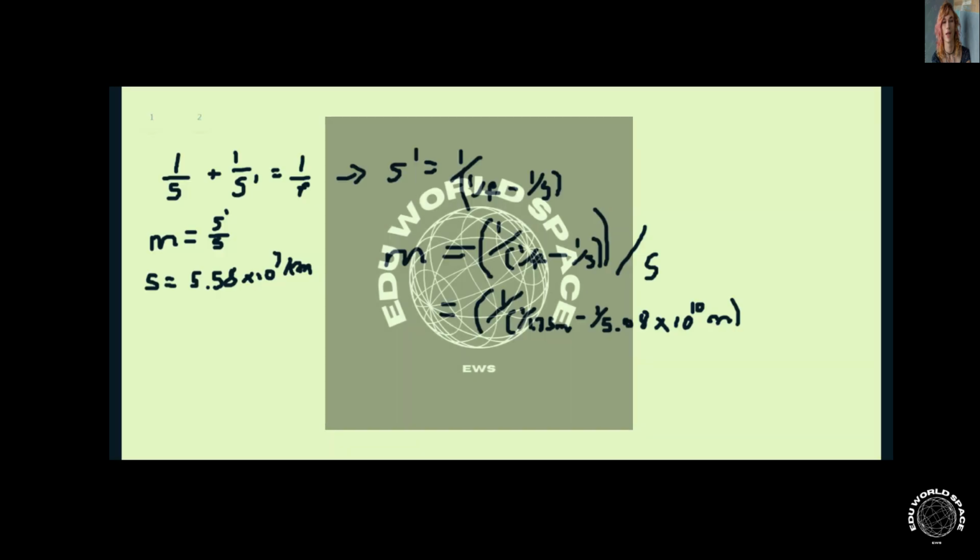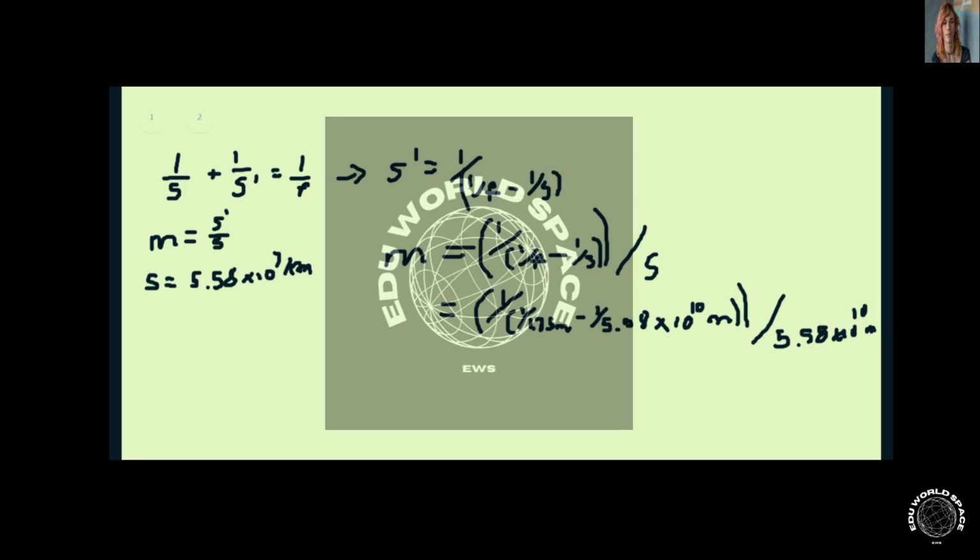So that's an additional 3 orders of magnitude. All right, then that is divided by S again, which is the same thing, and it needs to be in the same units, which is 5.58 times 10 to the 10 meters.